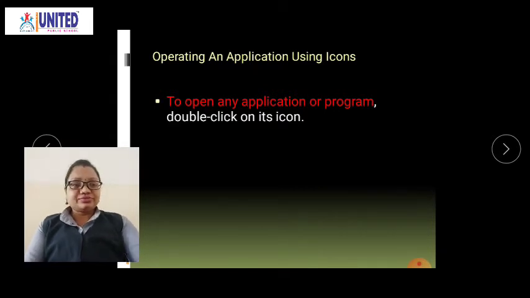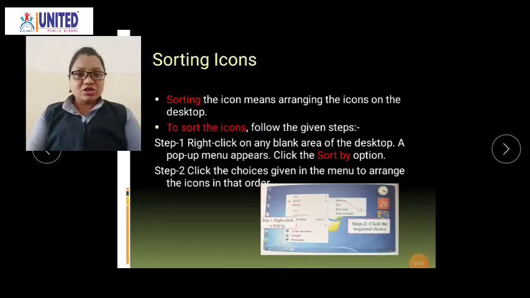Now, sorting the icons. Sorting here means arranging the icons on the desktop. How can we arrange the icons? Follow the steps. Step 1, right click on any blank area of the desktop. What you have to do here is take your mouse pointer and click on any blank area of the desktop.